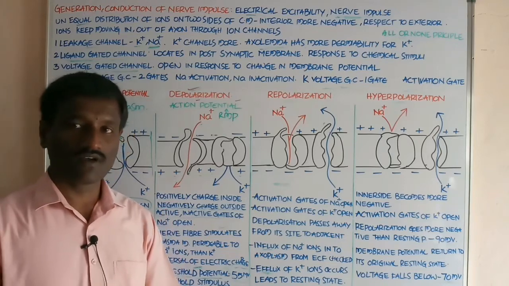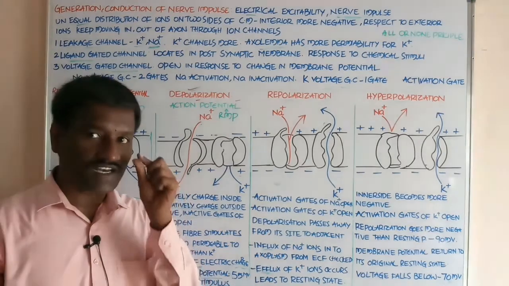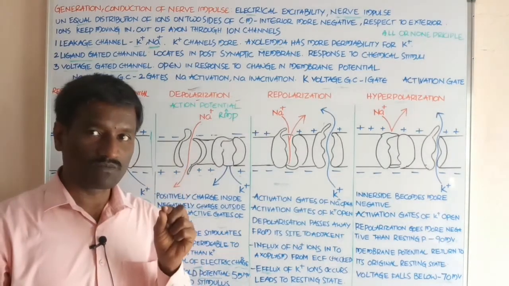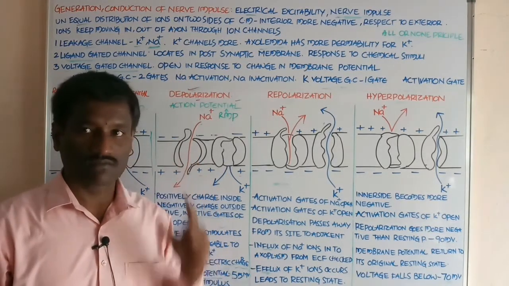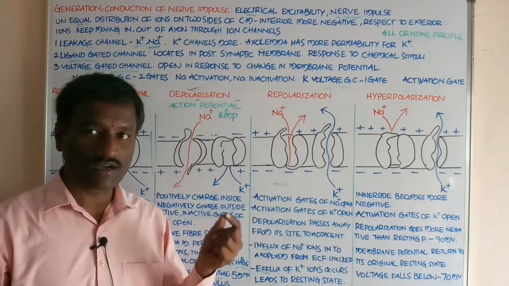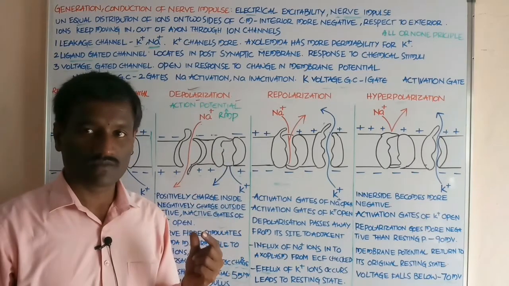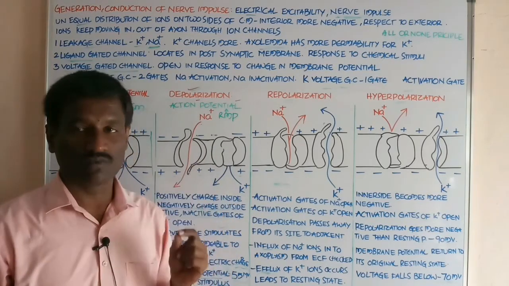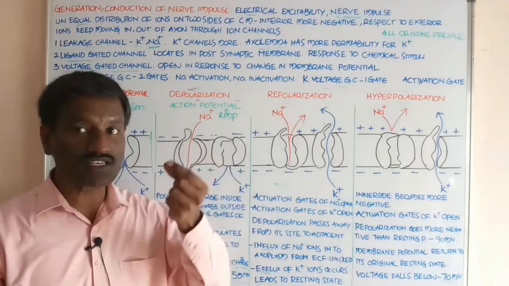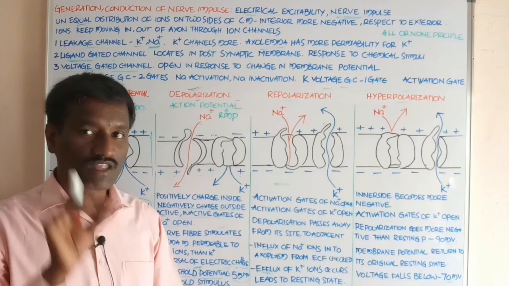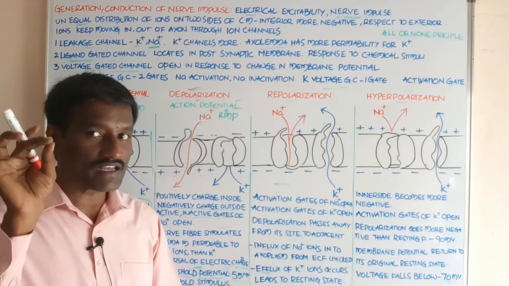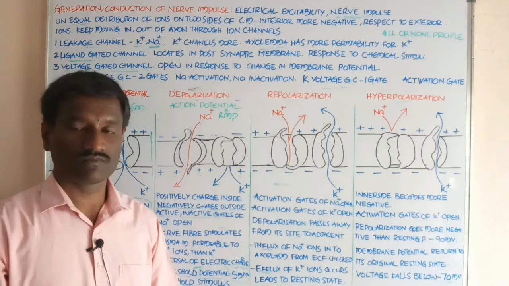Threshold potential. It is the action potential that occurs when depolarization reaches a certain level. Student, that is equal to minus 55 millivolts.